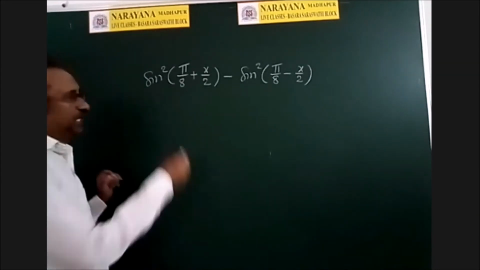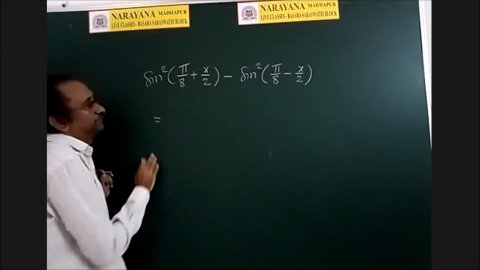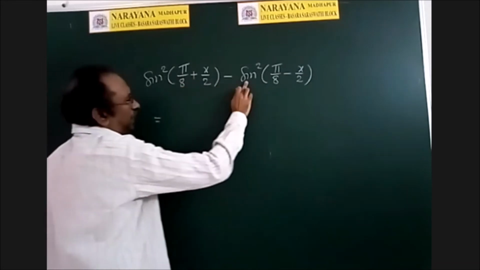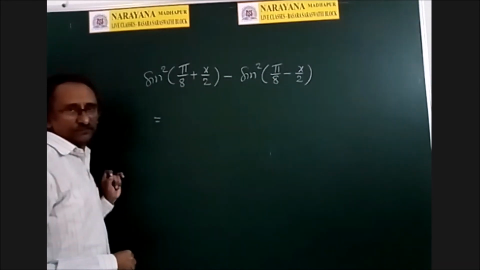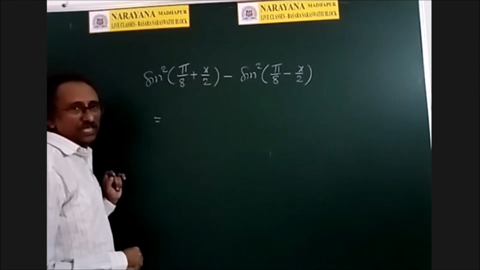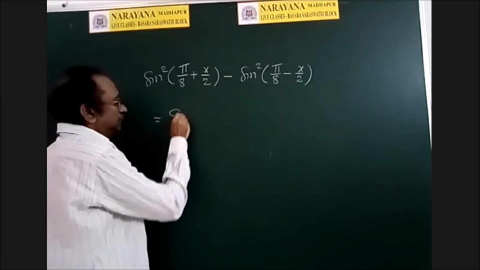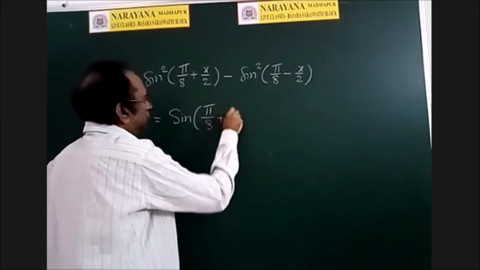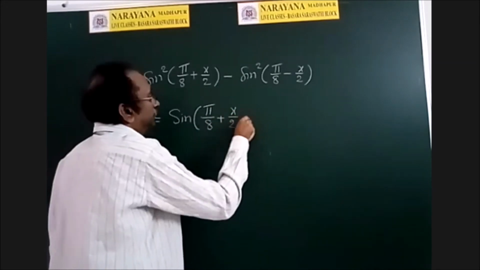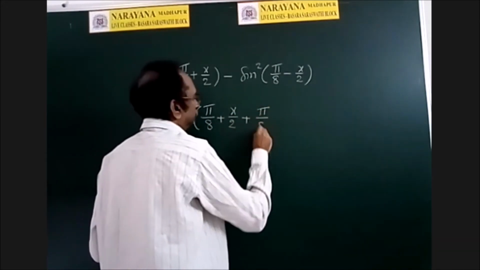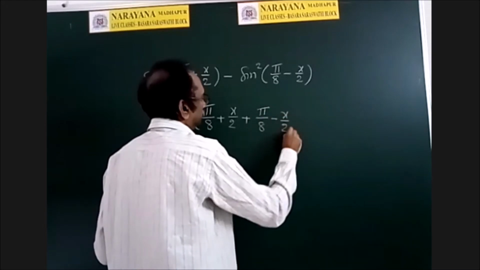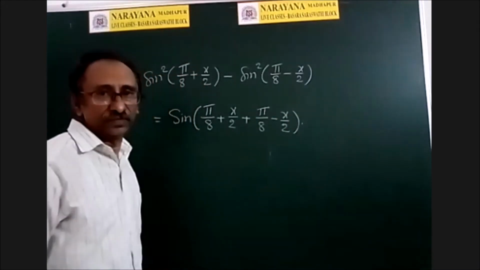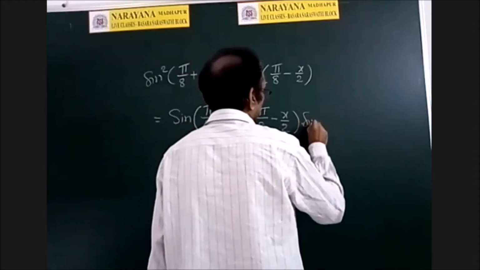First let us try to simplify this one. So this is sine square A minus sine square B. What is the formula for sine square A minus sine square B? Sine of (A plus B) into sine of (A minus B).